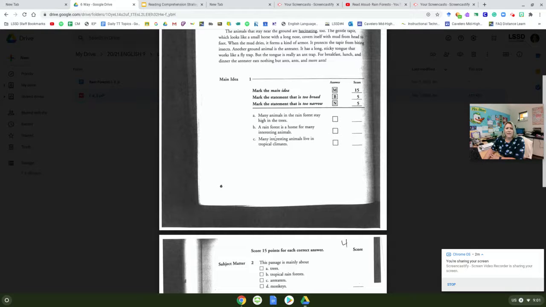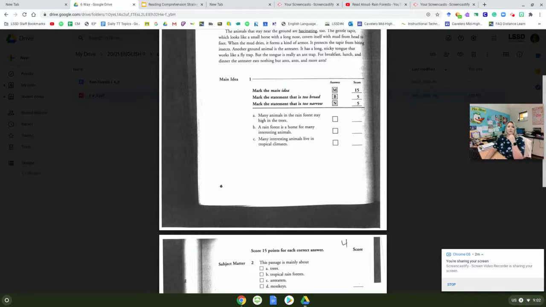Now we're looking at A and C. One of them is going to be too broad, meaning it is too much to be a main idea, too big. And then mark the statement that is too narrow. Narrow means it's a little too specific. It's maybe about 1 or 2 details about the story. It's not enough to be the main idea. So one has too much to be the main idea, and one has too little.